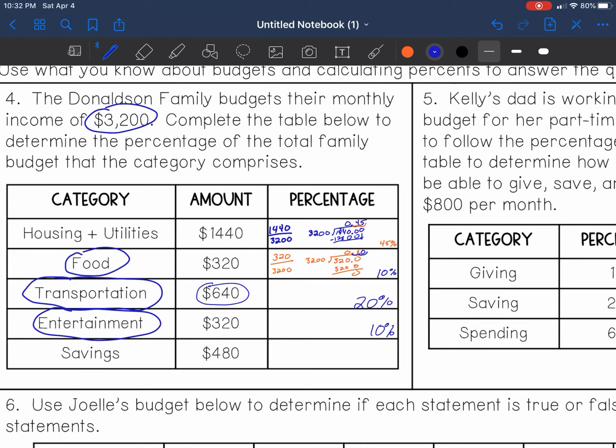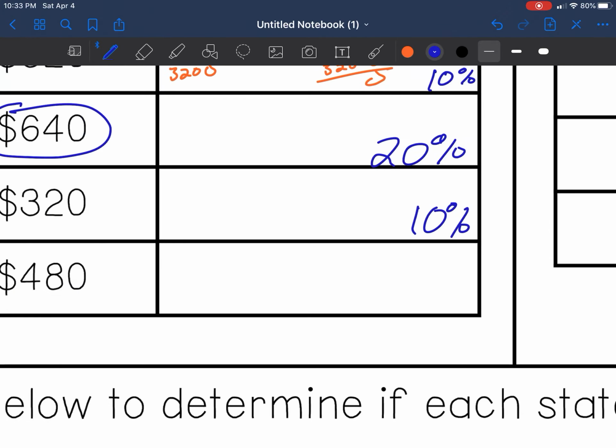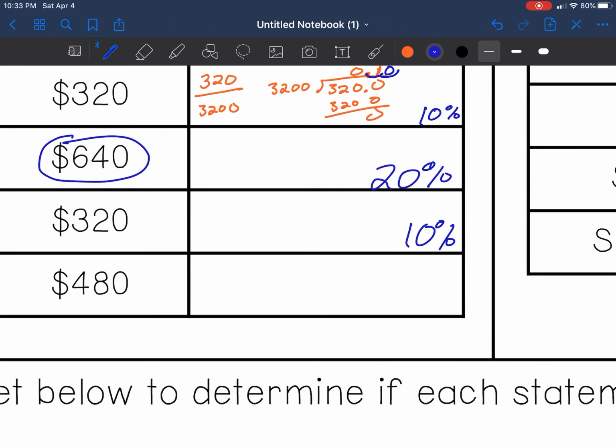One more to go, and that's 480. That one, we're going to have to do the division again. Part to whole. Our part was 480. Our whole is 3,200. So let's divide this. 3,200 into 480. Add a decimal, because we know it's not going to go in perfectly. That's going to go in 1 time. 3,200. Let's subtract 0, 0.